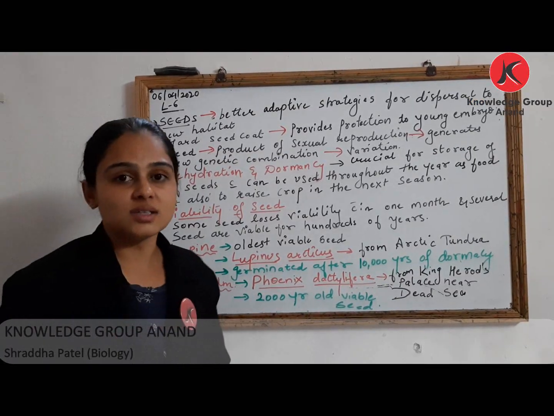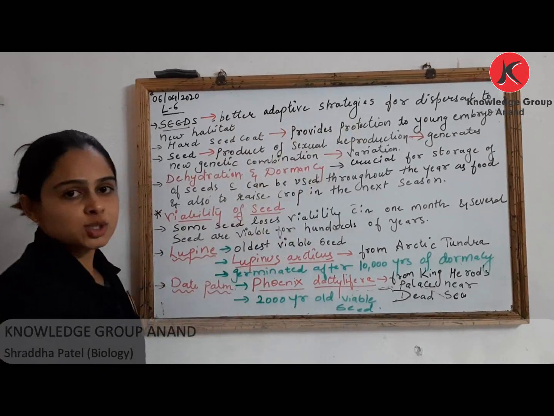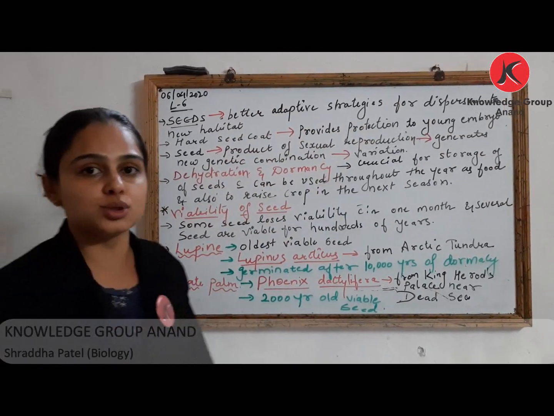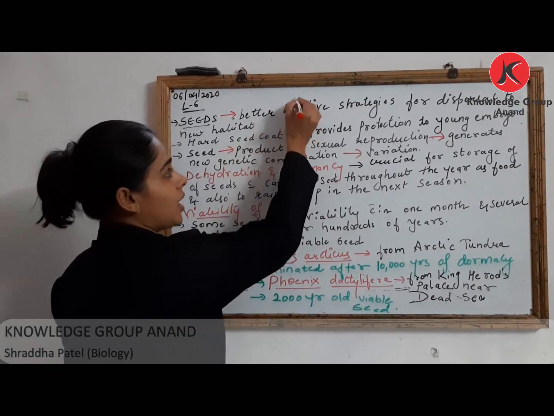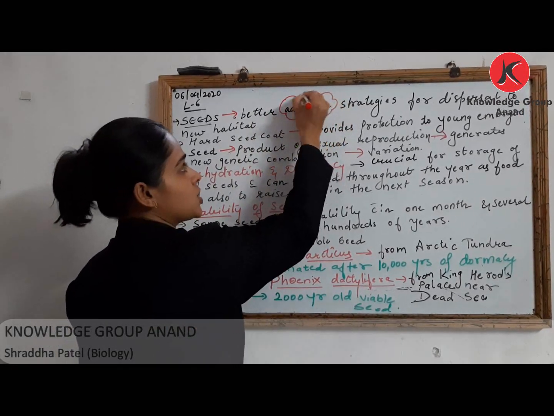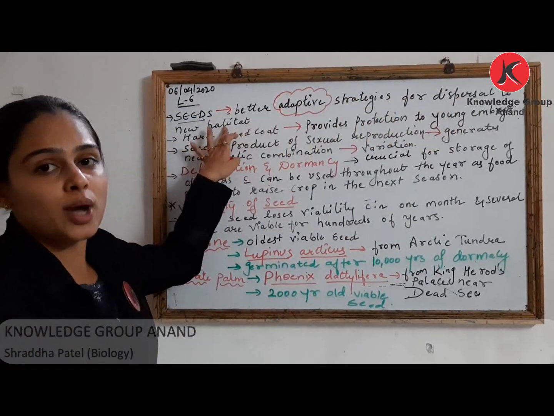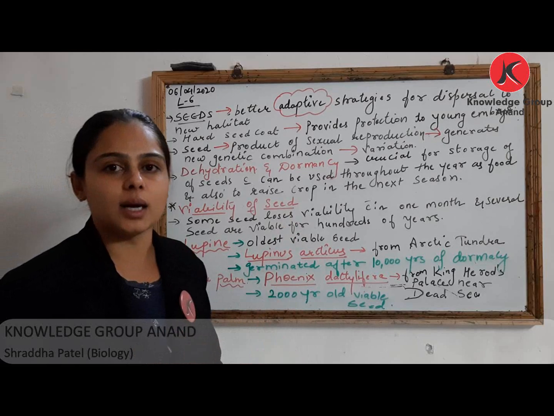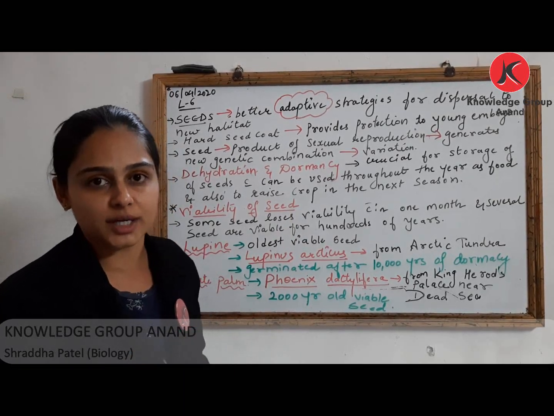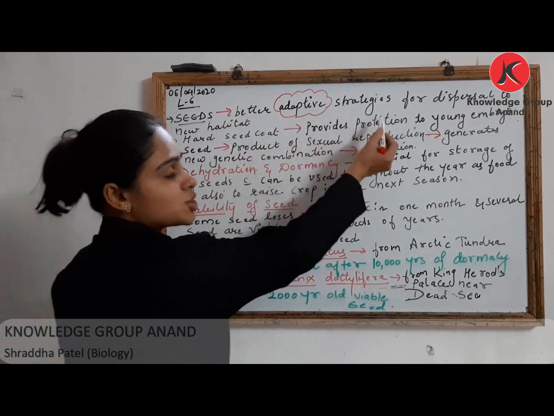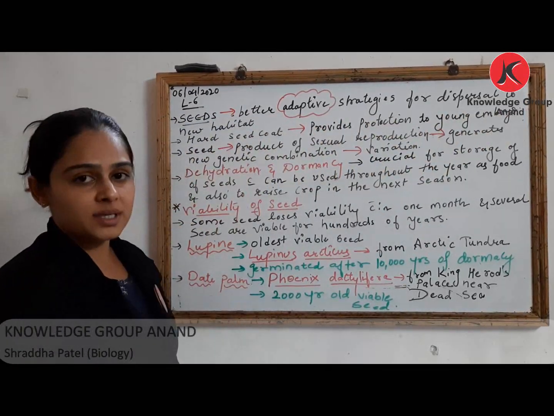Okay, these seeds have better adaptive strategies for dispersal to new habitat. Once again, they have a better adaptive strategy in the sense that if they are dispersed to some new habitat, they can adapt well in that new habitat. So they have better strategies for dispersal to new habitat.